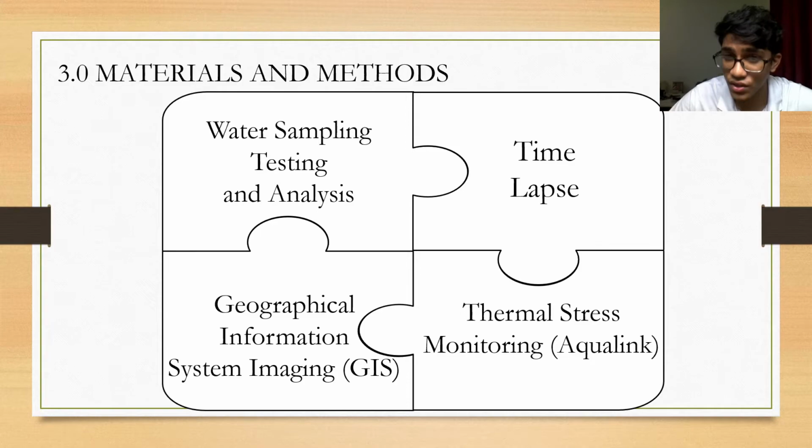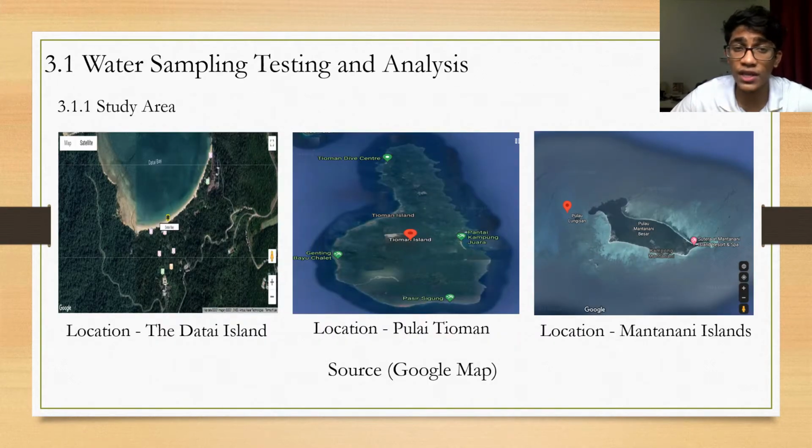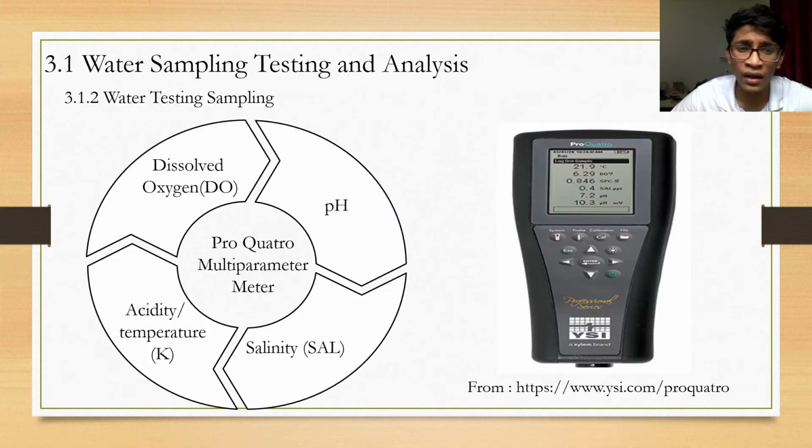From this research study, I have used four materials and methods. The first one is the water sampling, testing, and analysis. These are my study areas: the Daita Highland, Pulau Tioman, and Mentani Highlands. For the water testing analysis, I've used a ProPlantro multiparameter meter, which detects dissolved oxygen, pH, salinity, acidity, and temperature.